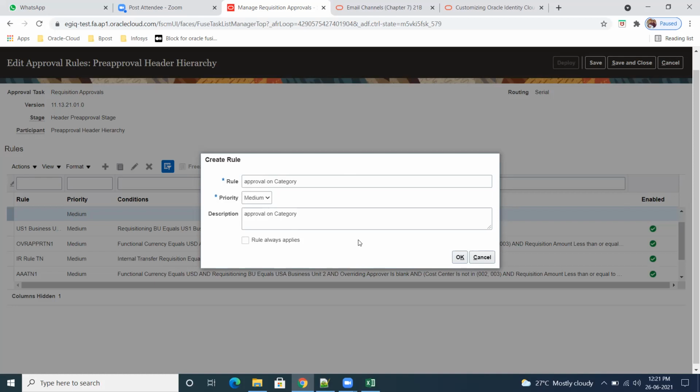In the PR, let us say I'm creating an amount based approval, or category based, or supplier based, or so many things are there. If you click on this, what will the system do? The system will apply for all the conditions, all the BUs, whatever BUs are eligible for PR in your license. For all of them, this particular rule will be applied. So I don't want to keep that. Click on OK.